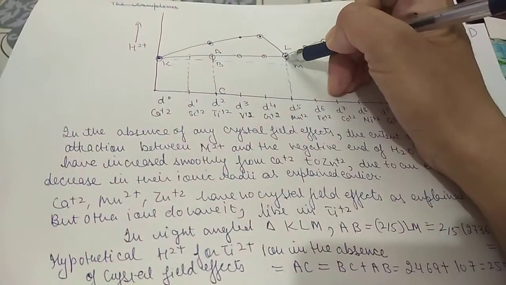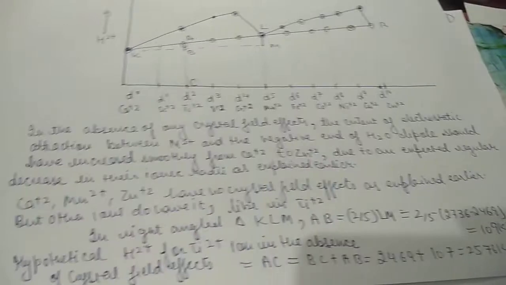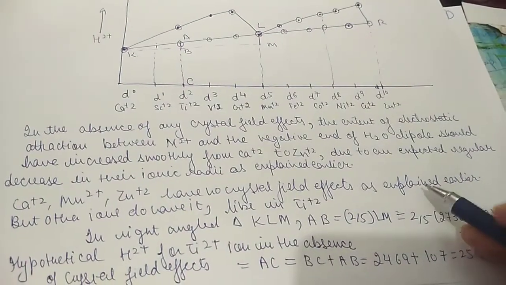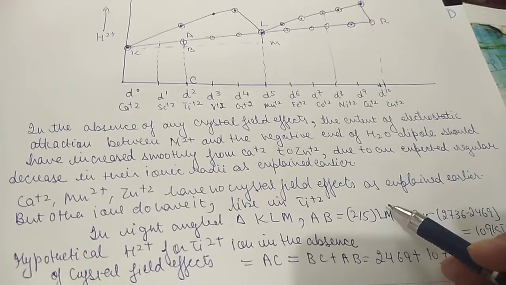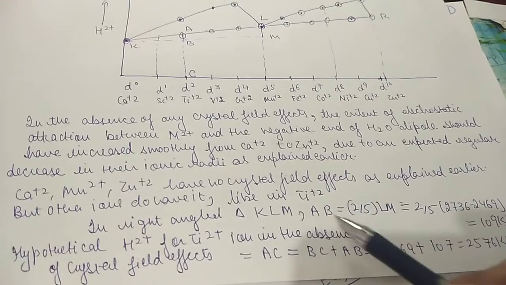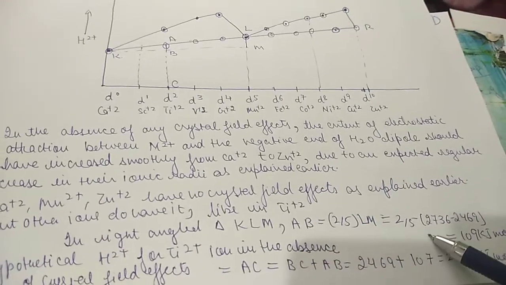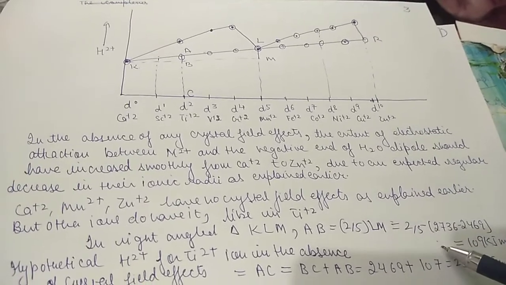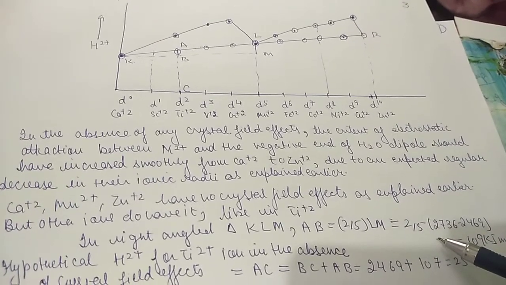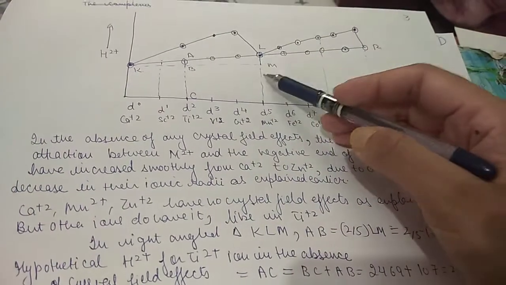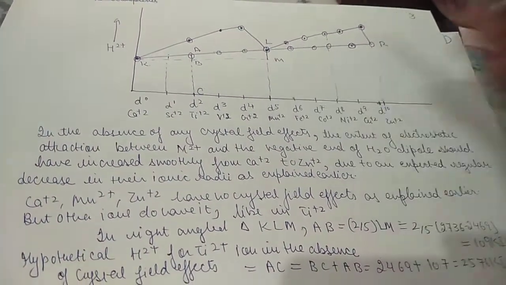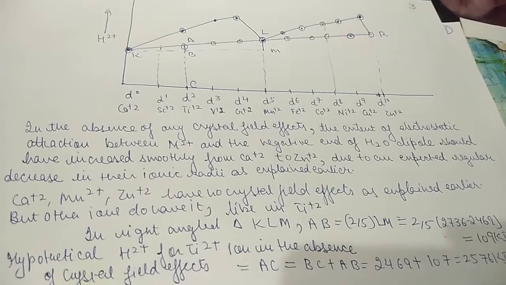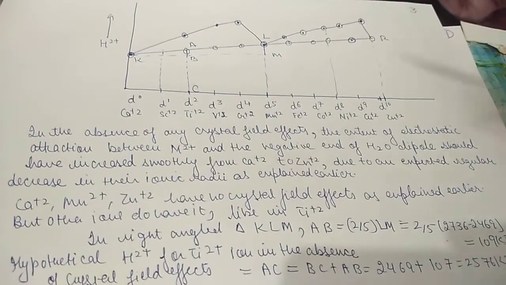So AB is 2/5 times the energy of LM, which we calculated yesterday also.